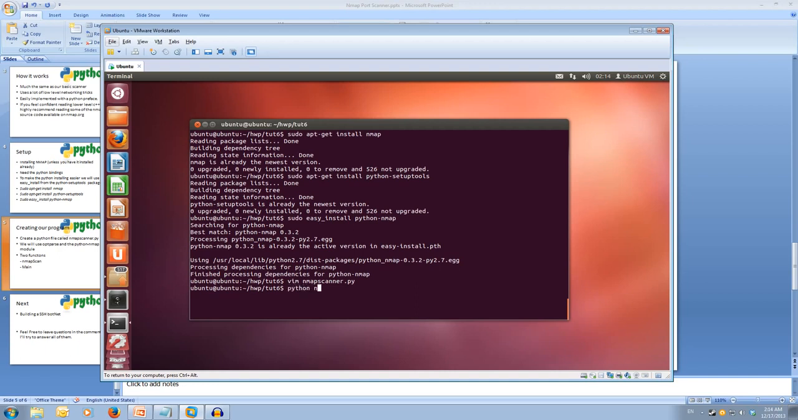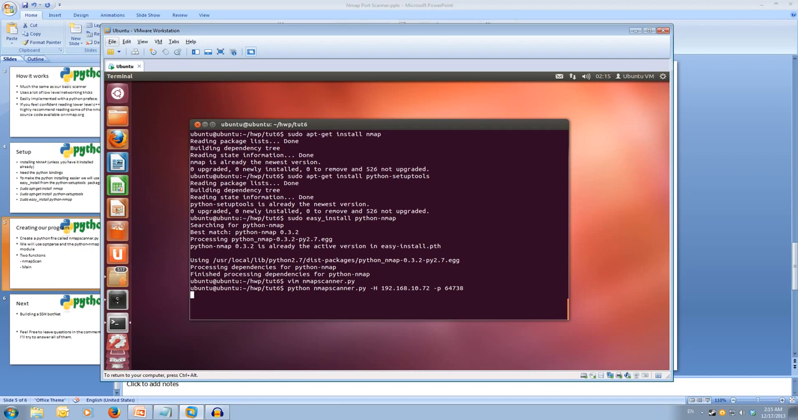So python nmap scanner.py, and then our host address. I'll pass in my server, so 192.168.10.72, and then the port is 64738, and we can scan that, and it should come back with whether the port is open or closed. Should being the keyword.